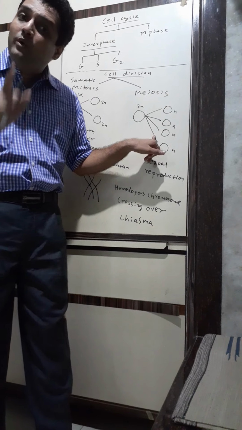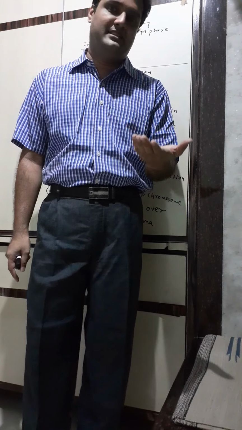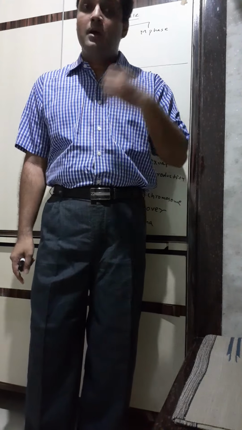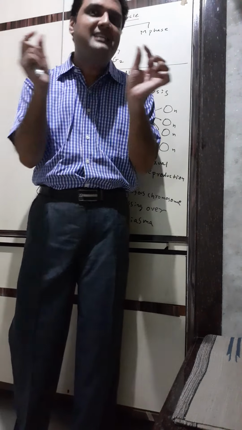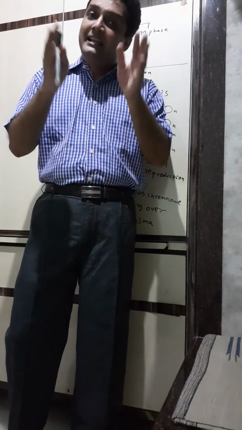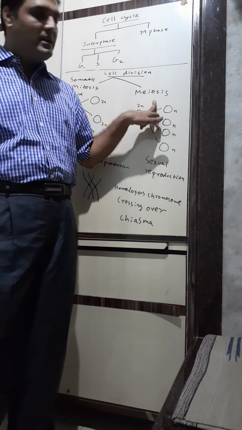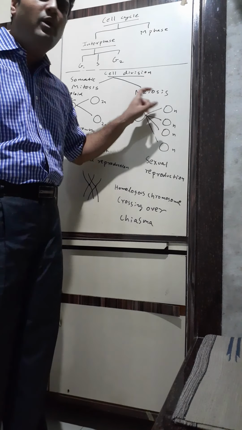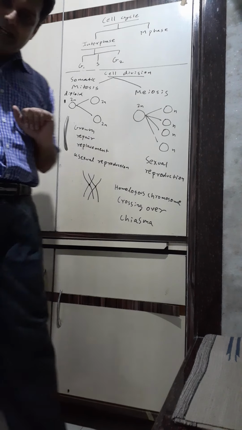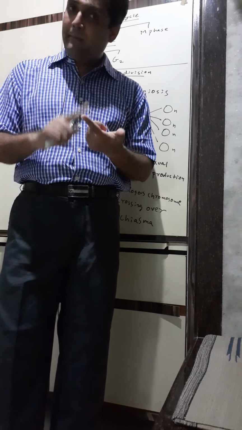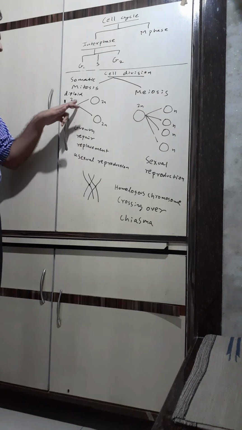This type of cell division only occurs during sexual reproduction for formation of gametes. Yes, sperm, ovum, pollen grain, ovule. Whenever there is sexual reproduction, when two gametes are going to be formed and later fused, formation of those gametes will always occur by meiosis. So reductional cell division only in sexual reproduction. All the other cell divisions are always mitosis. Remember, what is the use of mitosis? Growth, repair, regeneration, replacement. All this occurs with mitosis.